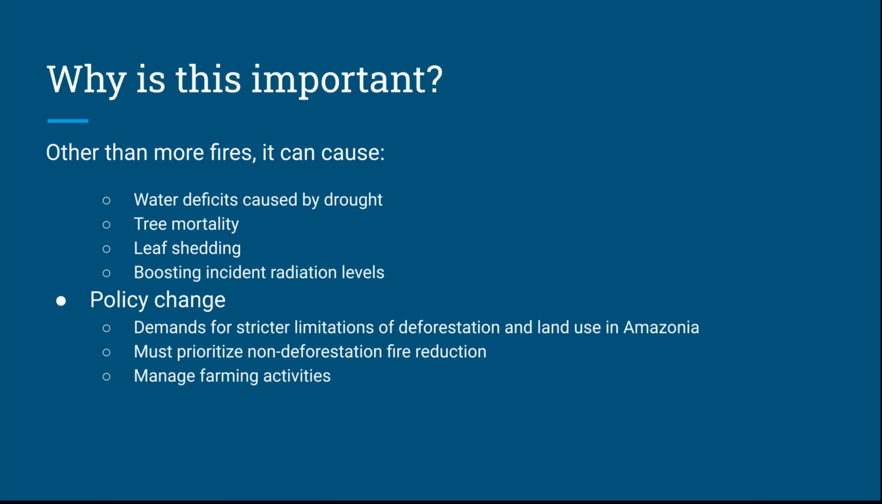Lastly, why is this article important? It causes other knock-on effects, but droughts also cause water deficits, obviously. Tree mortality and leaf shedding, which both cause an increase in incident radiation levels. And the researchers of this article also demanded policy change. So they demand stricter limitations of deforestation and land use in Amazonia. They must prioritize non-deforestation fire reduction, and the government should manage farming activities to make sure people aren't using agricultural practices such as slash and burn, for example.